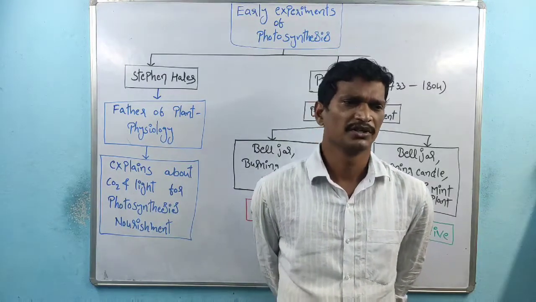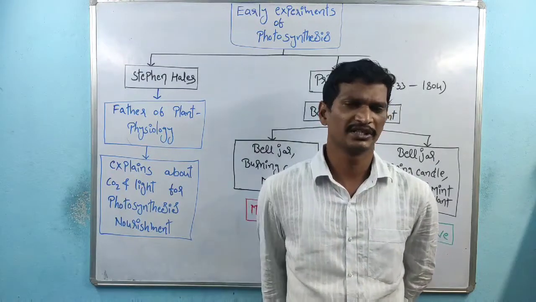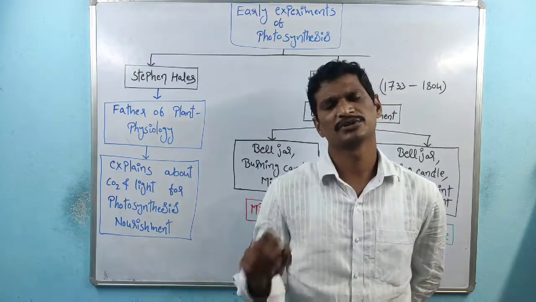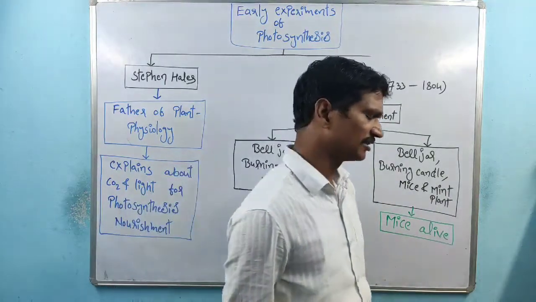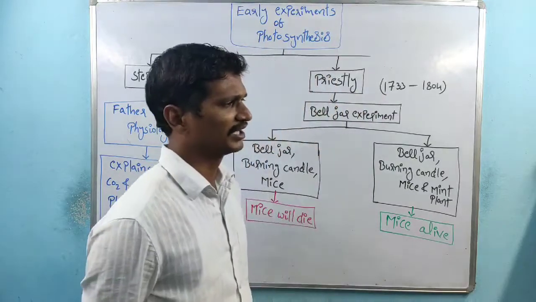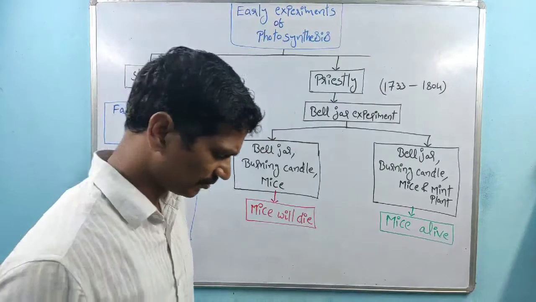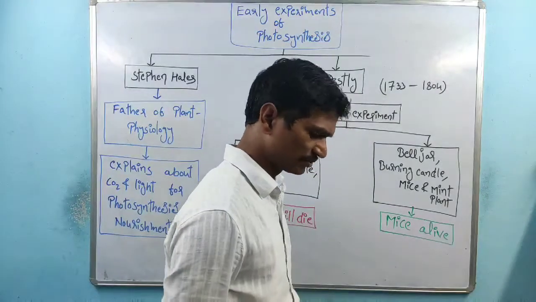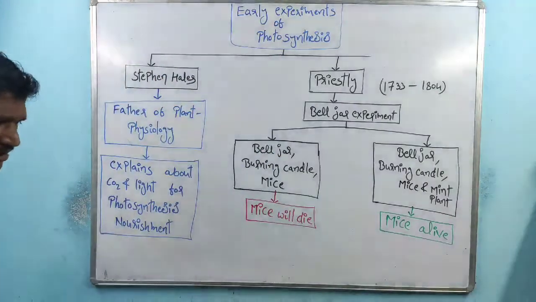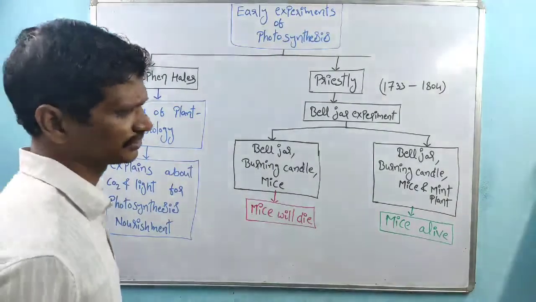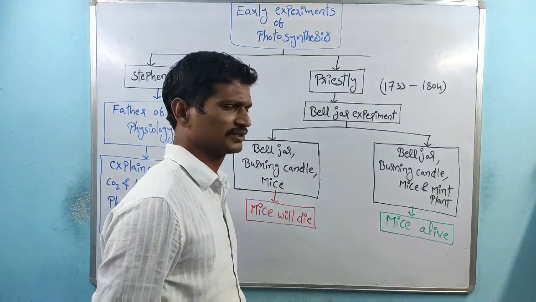There is the black paper experiment, using screens, and the next one is the KOH experiment, right? Based on those, we finalized that light is required for the photosynthesis process and carbon dioxide is required for the photosynthesis process, right? Coming to this class, we have to discuss some experimental evidence, that is, the early experiments related to the photosynthesis process.